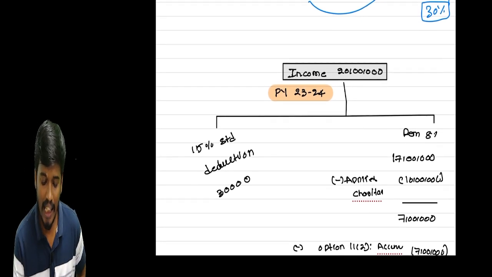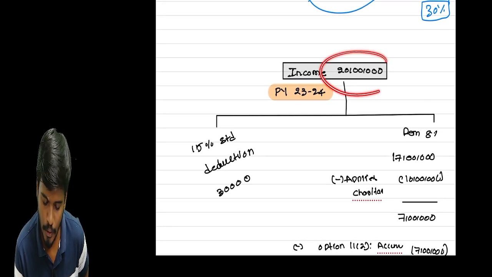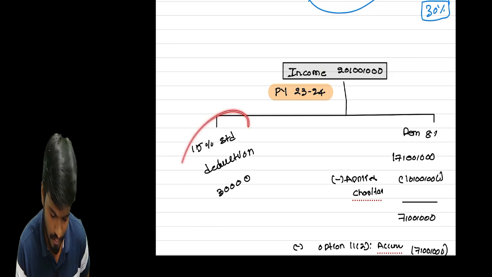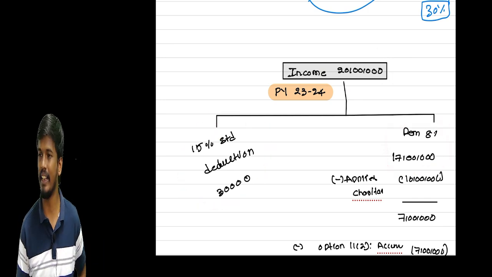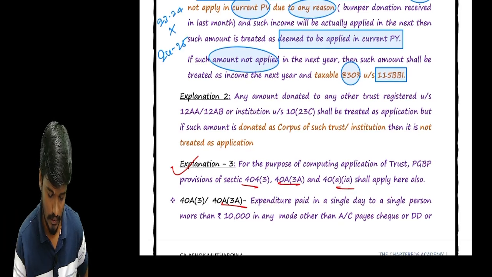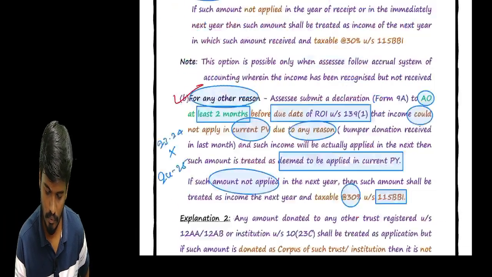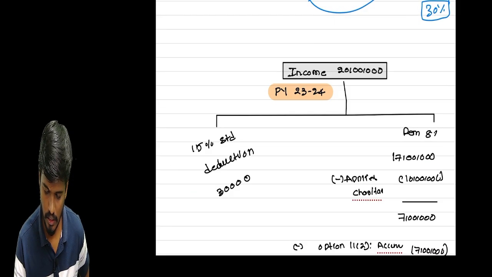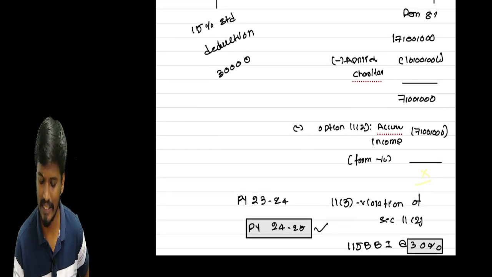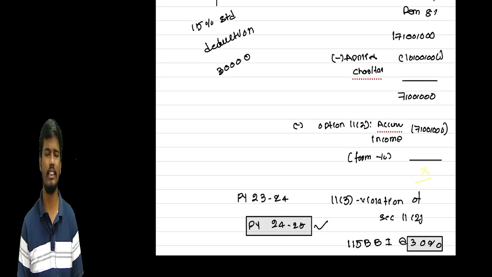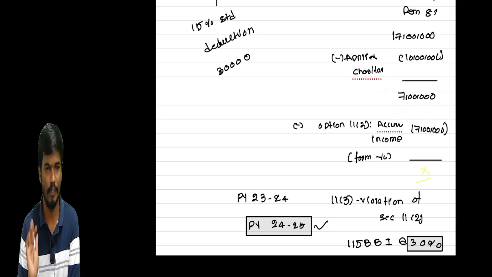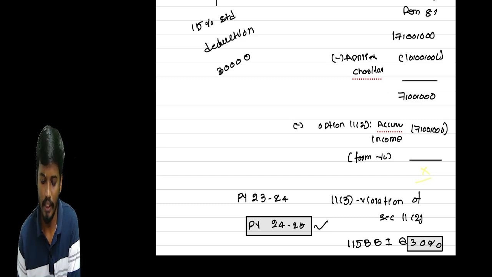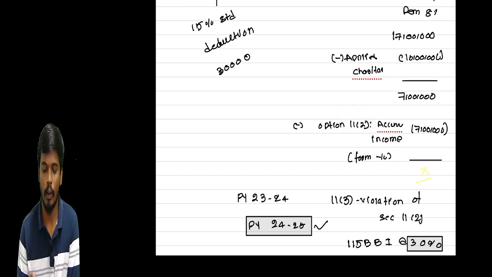Okay, sir. So I have a next scenario, sir. I have an income of 20 lakhs. So 15% is the standard deduction. That is no issue. But the remaining 85%, 17 lakhs, I apply for charitable purpose. So I need to pay tax on only the 7 lakhs. But wait. In option 2, I apply under option 11 to 1A.